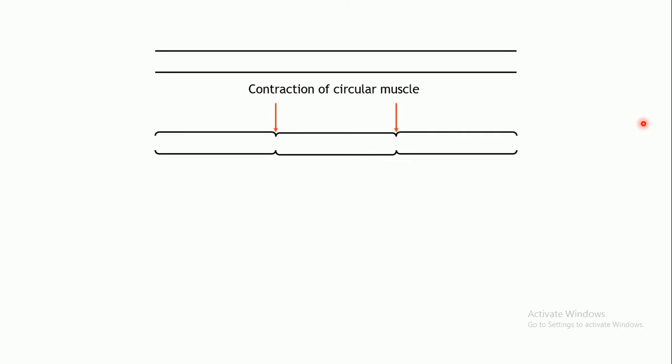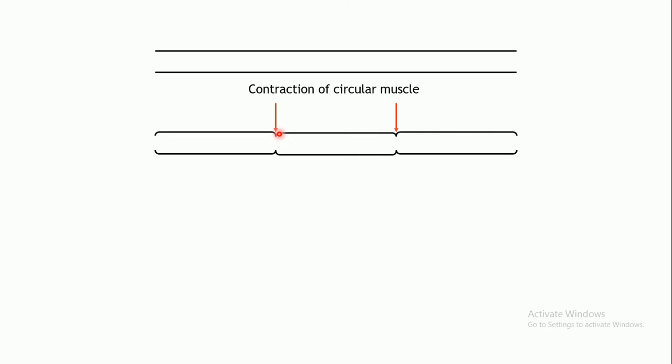So just imagine this is your small intestine. Here I have drawn it straight. Usually it is not straight in nature, it is highly coiled, as you are all aware. So imagine this is a small segment of your small intestine. In the first step, what will happen? In certain regions the circular muscles will contract.